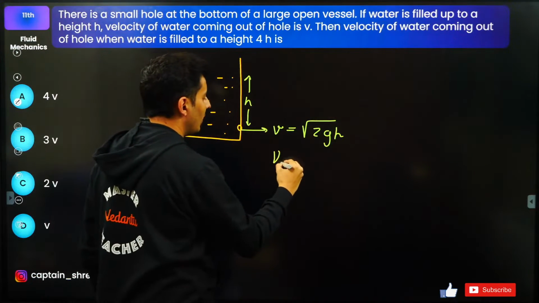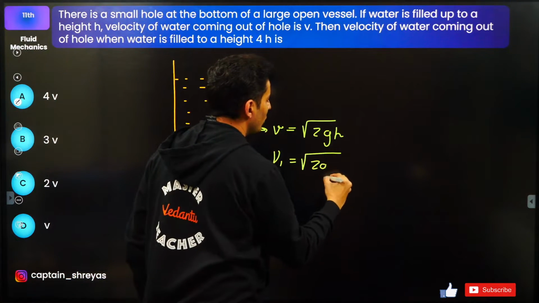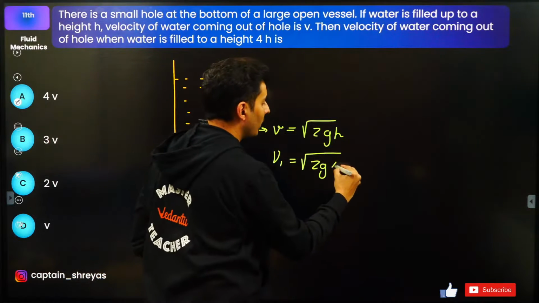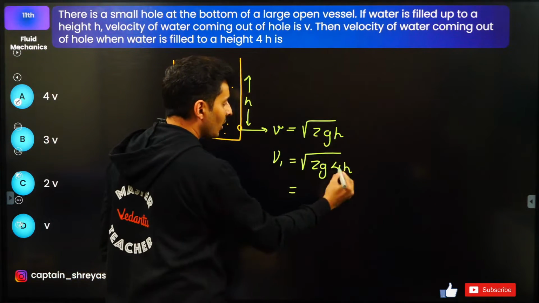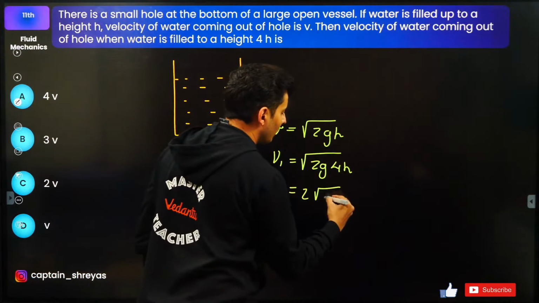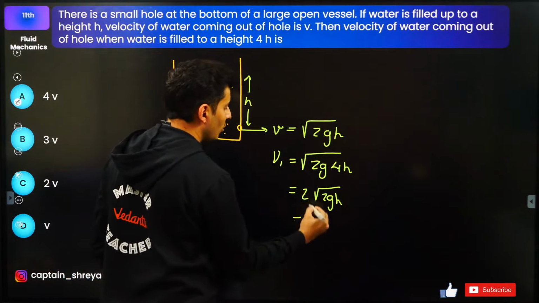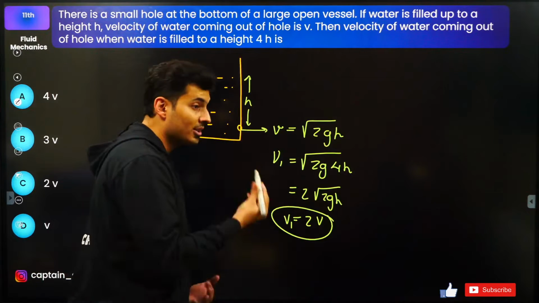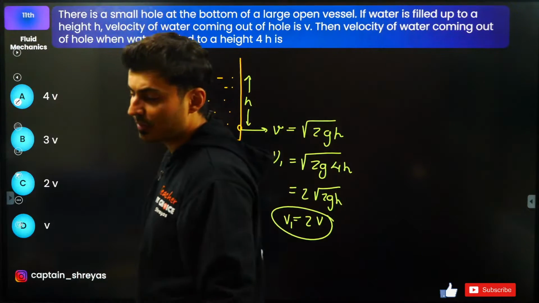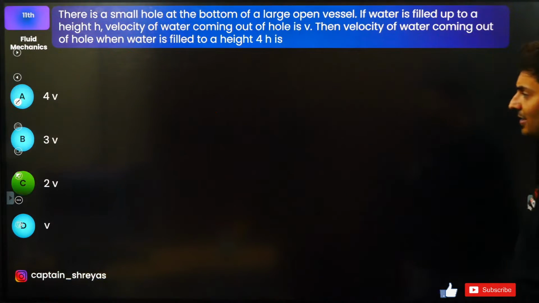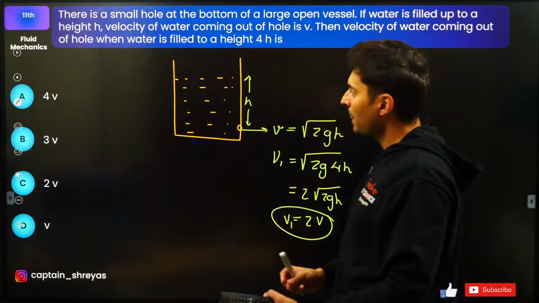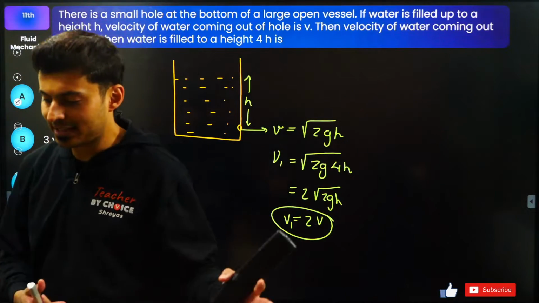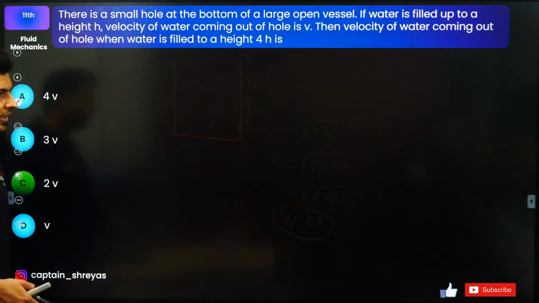Now, the new velocity v1 will be root of 2g, with height made 4 times the original height. Root 4 is 2, so root of 2gh into 2. But root 2gh is v, so it will be 2 times v. So the new velocity has become twice the original speed. Yes Jayant, yes Kanan, that's the answer. Option C is correct. That's it, straightforward. Excellent. Let's move to another question.